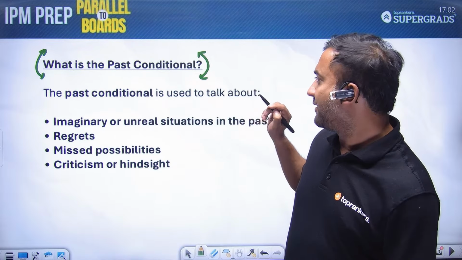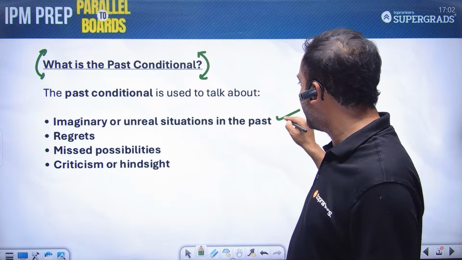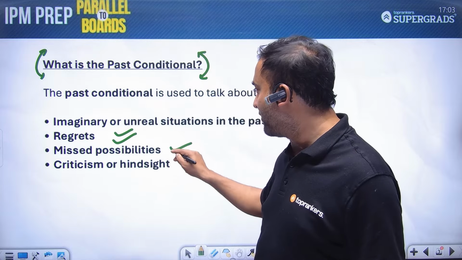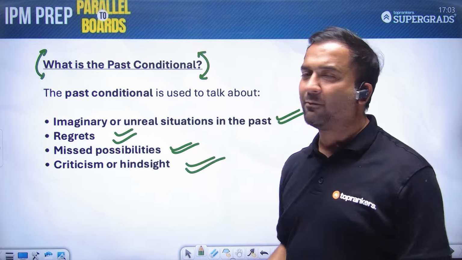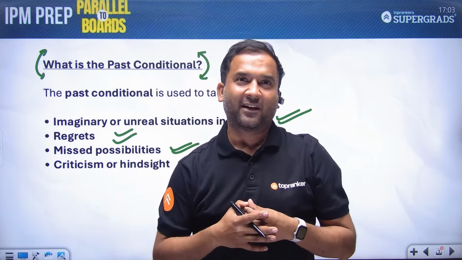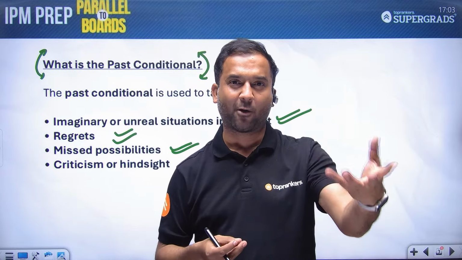The past conditional is used to talk about imaginary or unreal situations in the past. It is used to talk about regrets, missed opportunities, and criticism, or when we talk about hindsight. Hindsight is always the best position जहां से आप किसी चीज पे comment कर सकते हो.